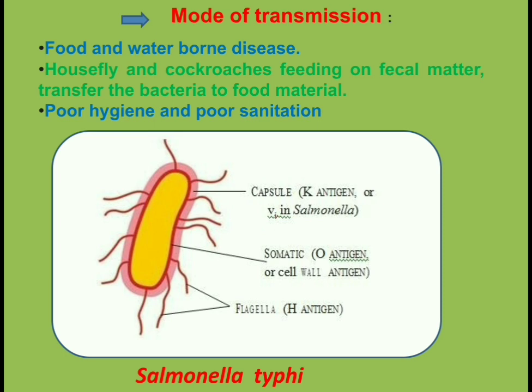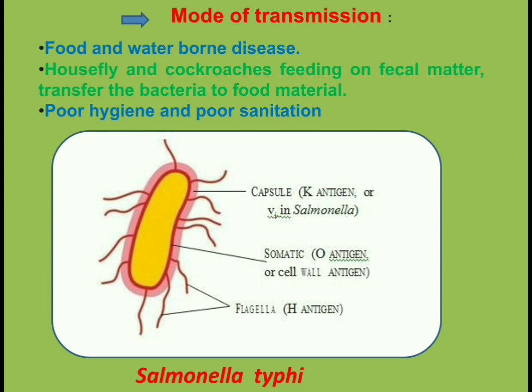Now the mode of transmission. Now you are able to see the Salmonella typhi on your screen. It is a food and waterborne disease. Insects like houseflies and cockroaches feeding on fecal matter may transfer the bacteria to food material.